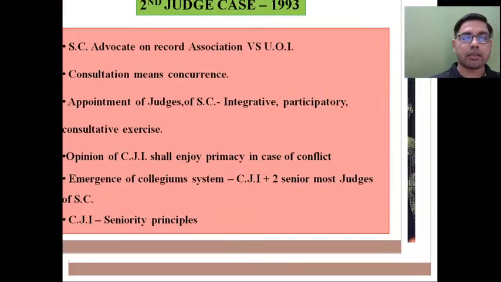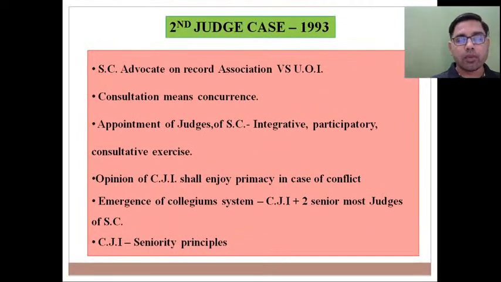But in another case known as Supreme Court Advocates on Record Association versus Union of India case 1993. So friends, 1993 is a landmark year in case of independence of judiciary in India. So there is a remarkable difference between the pre-1993 years and the post-1993 years. Pre-1993, the executive had the final say in appointment of judges of Supreme Court and High Court.